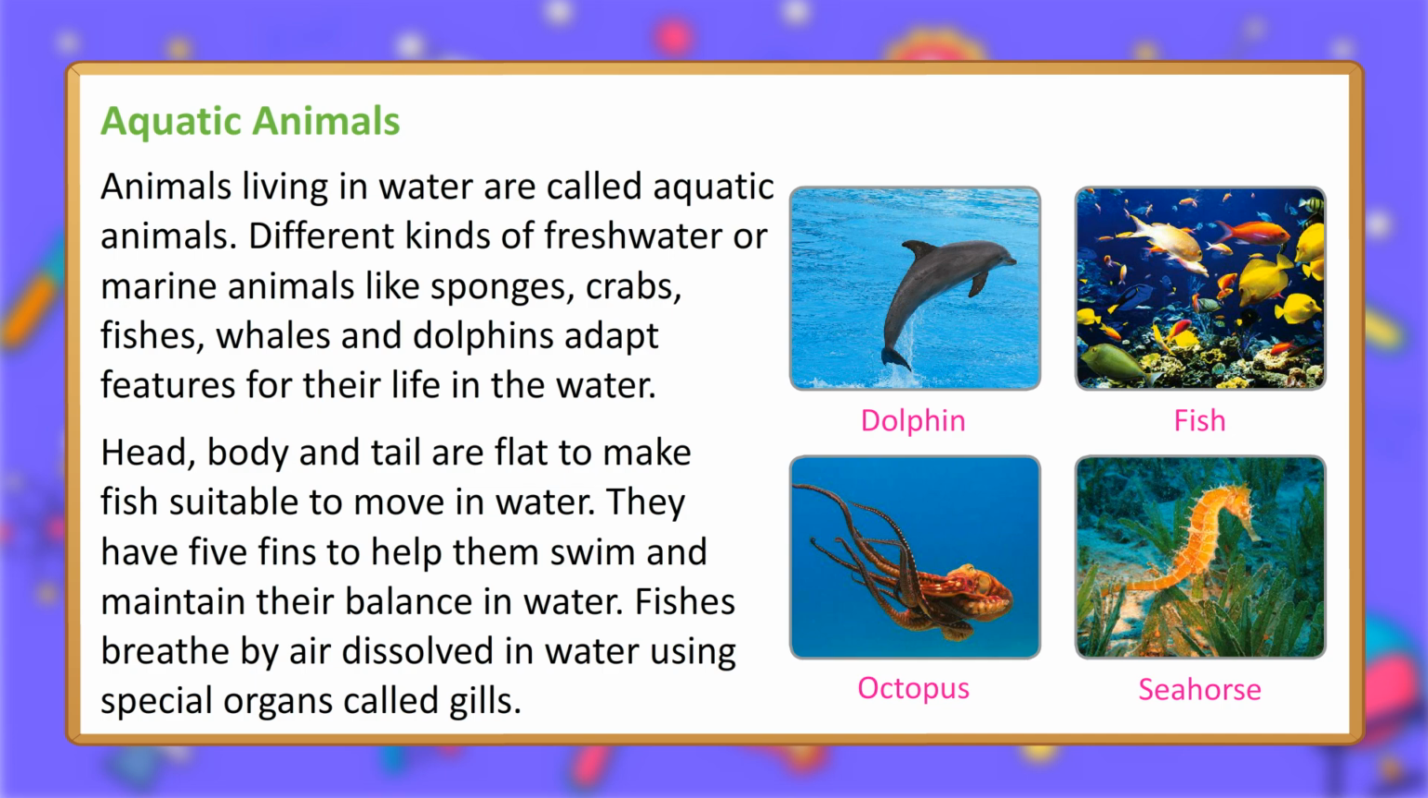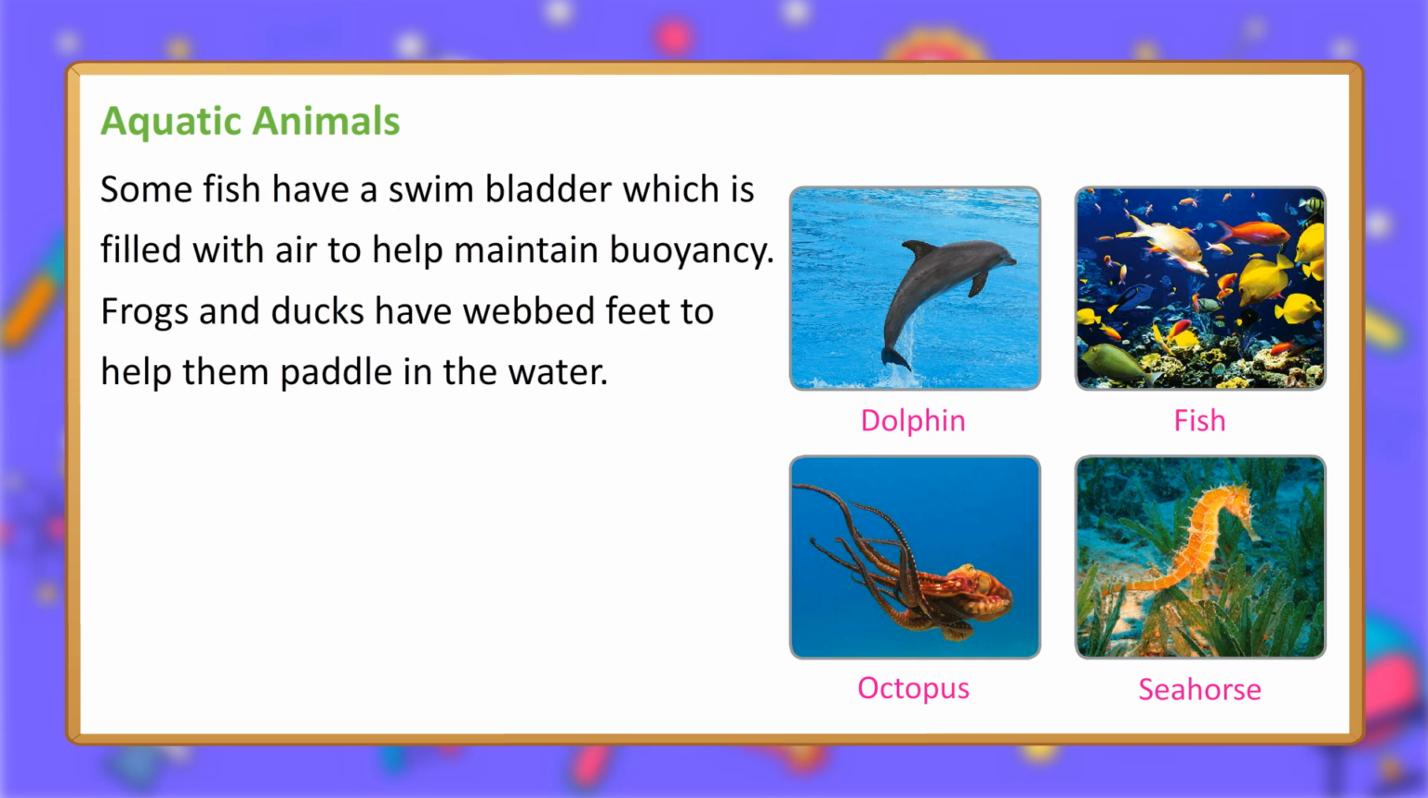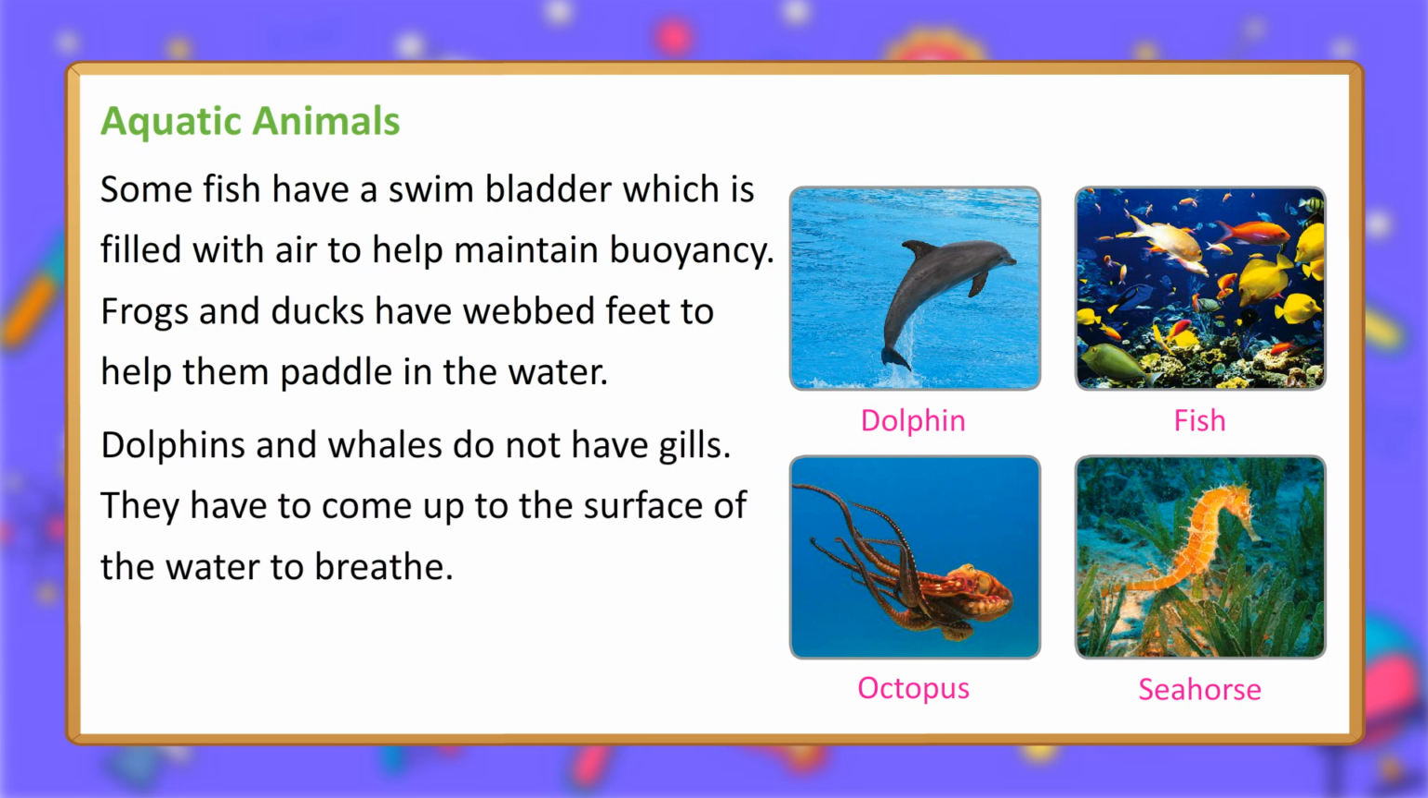Fishes breathe by air dissolved in water using special organs called gills. Some fish have a swim bladder which is filled with air to help maintain buoyancy. Frogs and ducks have webbed feet to help them paddle in the water. Dolphins and whales do not have gills. They have to come up to the surface of the water to breathe. Dolphin, fish, octopus, seahorse.